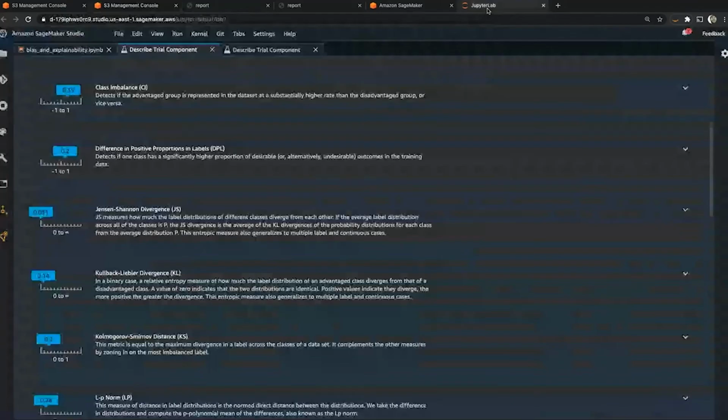And again, these can be integrated with SageMaker Pipeline. So this can be an automated process from data transformation, model preparation, model training, pre and post-training bias detection, and then finally model deployment.